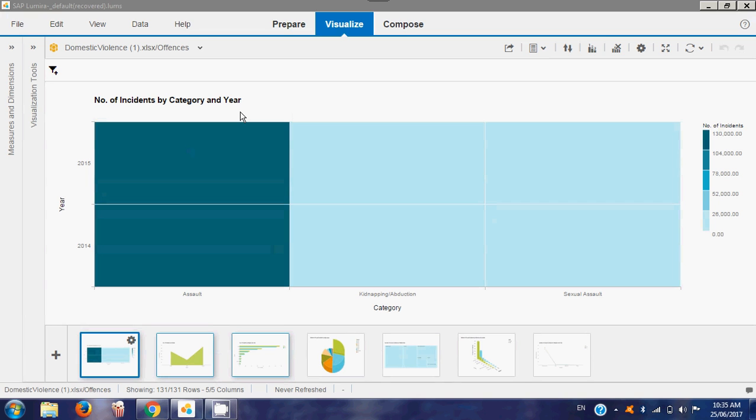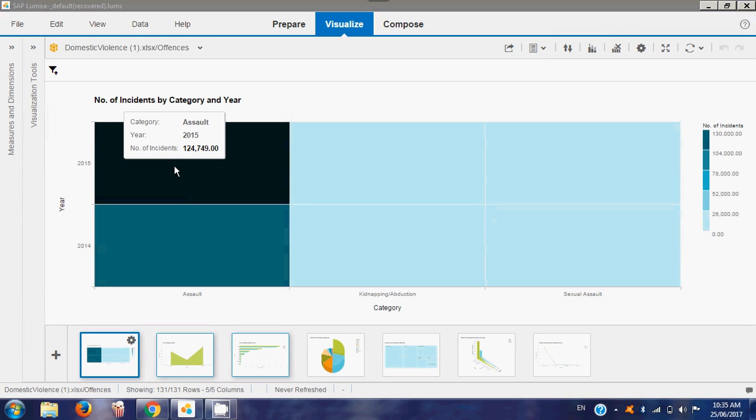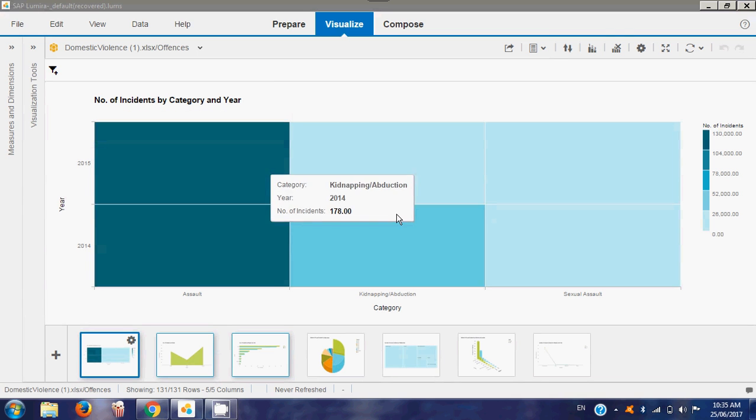Now let's dig a bit deeper in order to understand this vast issue more properly. For that we have taken the help of a powerful tool, SAP Lumira, and now let's discuss with the help of visualizations. My first graph shows the number of incidents by category and year. This heat graph shows that assault cases are the most recorded incidents as compared to sexual assault and kidnapping.